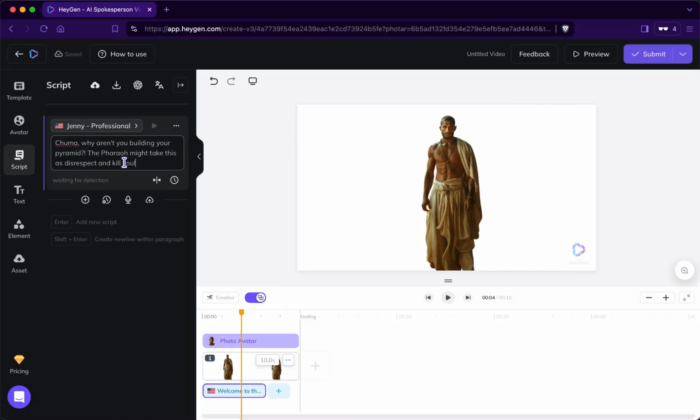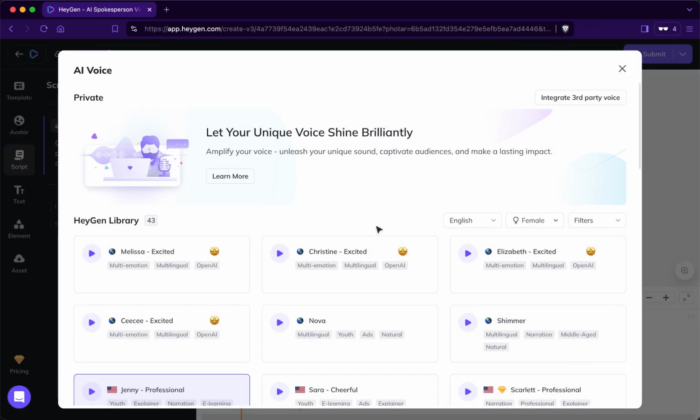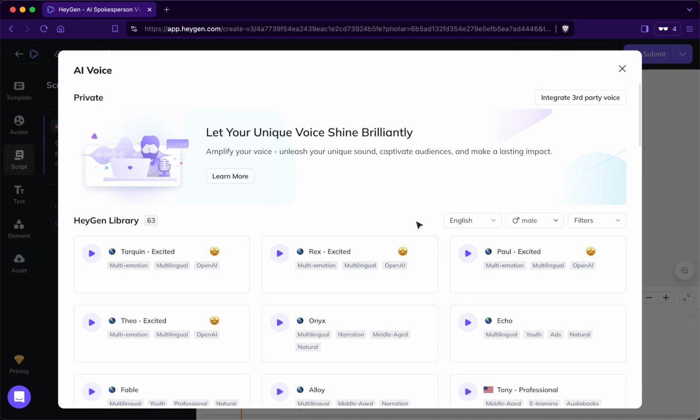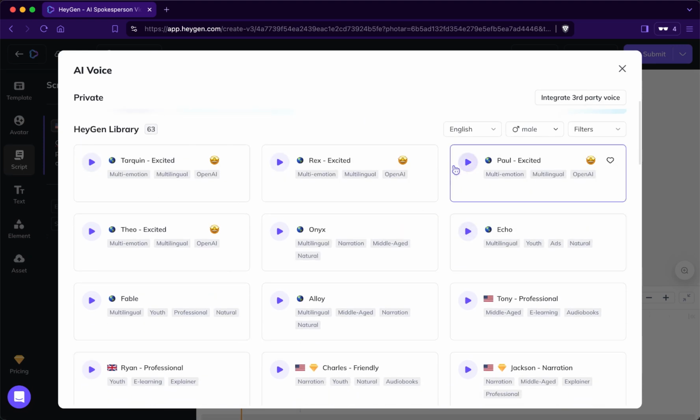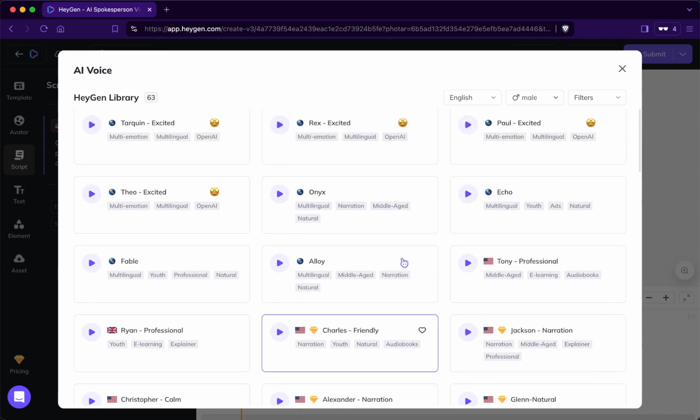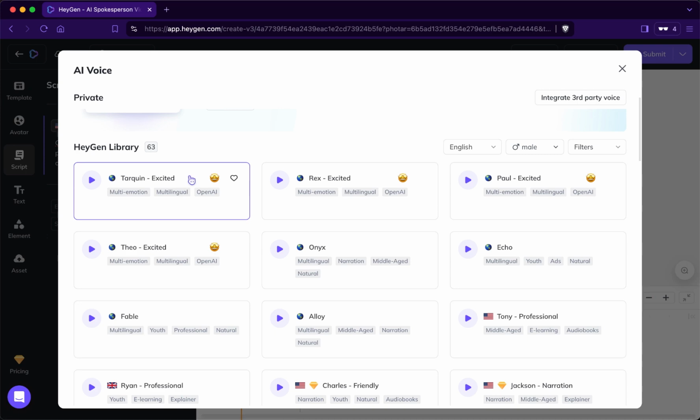I'll paste my text in here and then you press on here to select the voice. In this case, it's filtered for female, but we want a male voice, so we filter for that. Then you can see the different voices here. You can play them to hear how they sound. And for example, if you have this icon, you can only use this voice if you subscribe to premium. Otherwise, it's pretty straightforward. I will just go for the first voice here as an example.